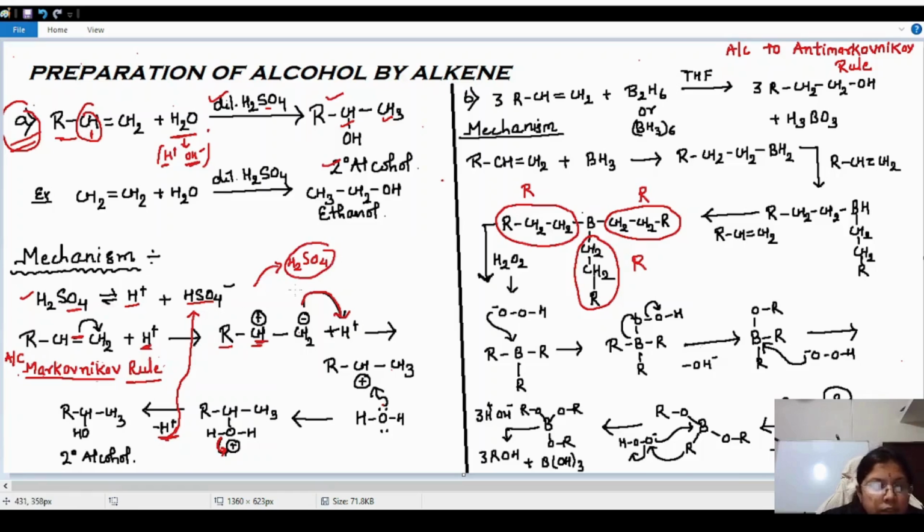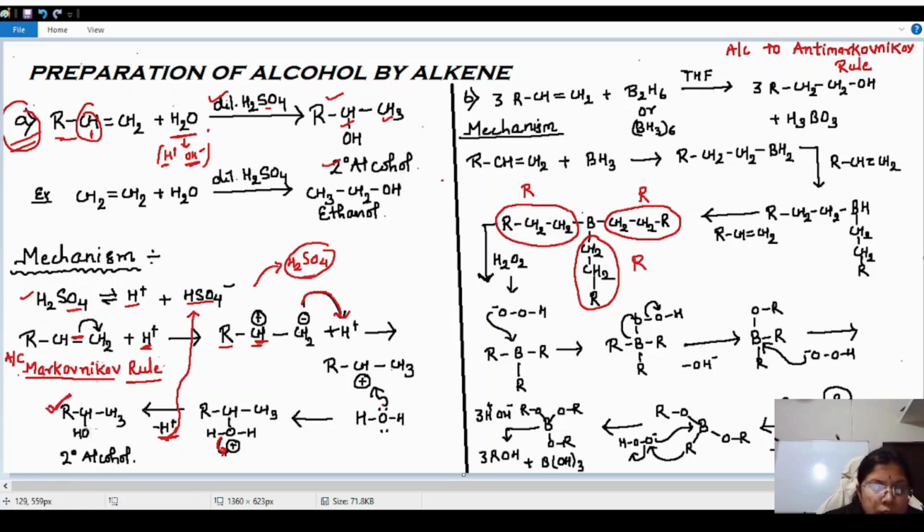Other than that, it is not giving any anion or cation in the reactant that will be combined. The only role of a catalyst is that it gives an H plus ion, and that starts the reaction, and at the end of the reaction H plus will bind with the HSO4 minus, and it will form H2SO4. So our main product is that secondary alcohol.